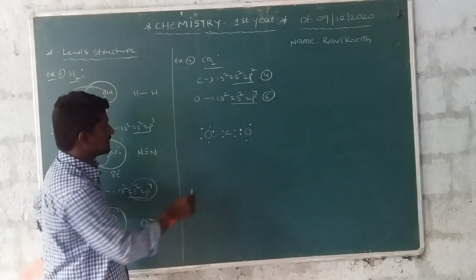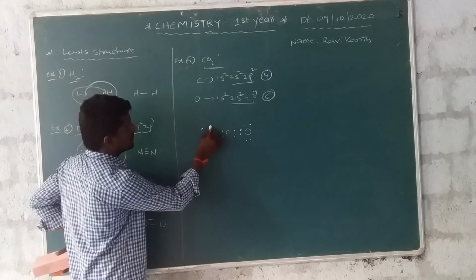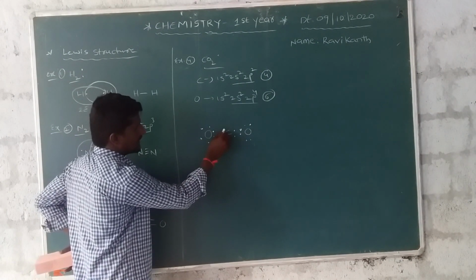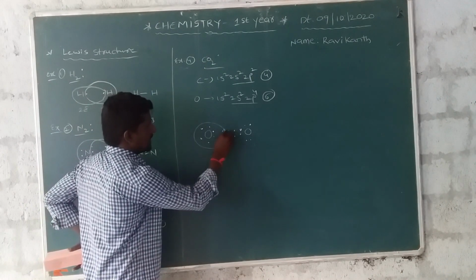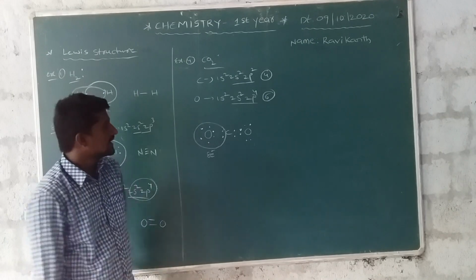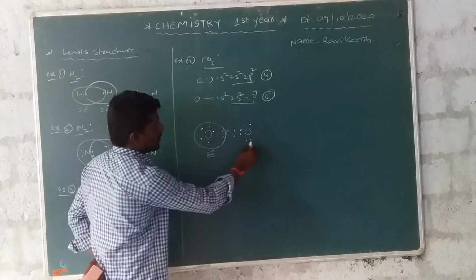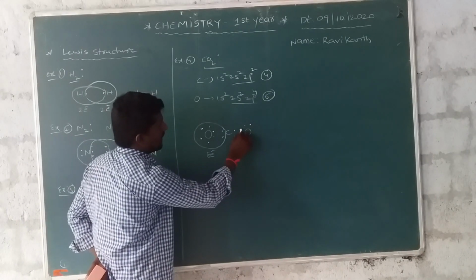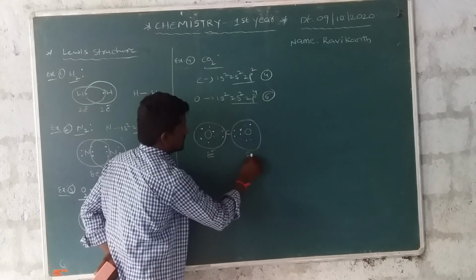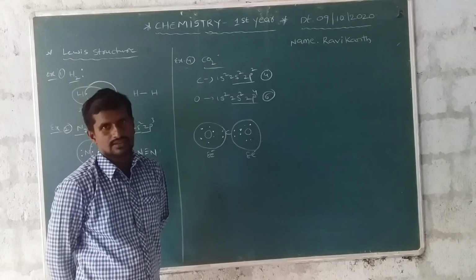Okay. Next one. This carbon surrounding 1, 2, 3, 4, 5, 6, and the sharing of these two electrons, 7, 8. This is an 8 electron configuration. Next one. This oxygen sharing 1, 2, 3, 4, 5, 6, 7, 8. Totally 8 electrons.